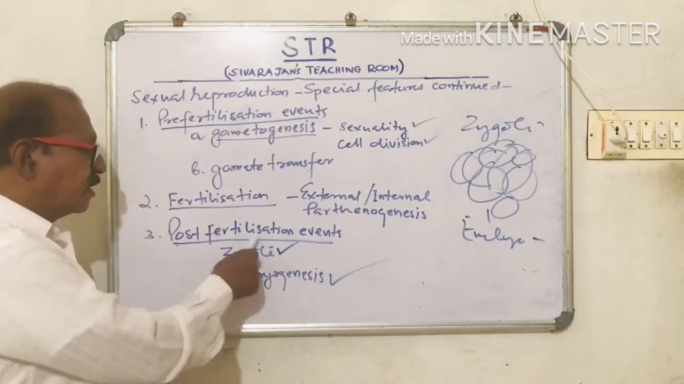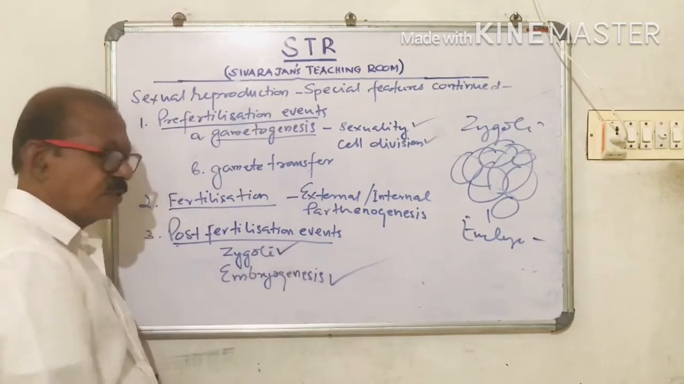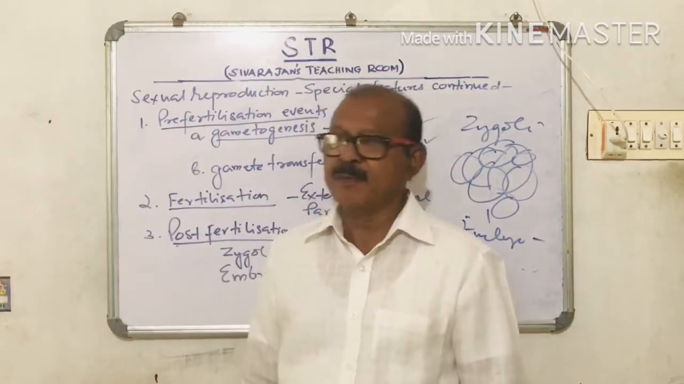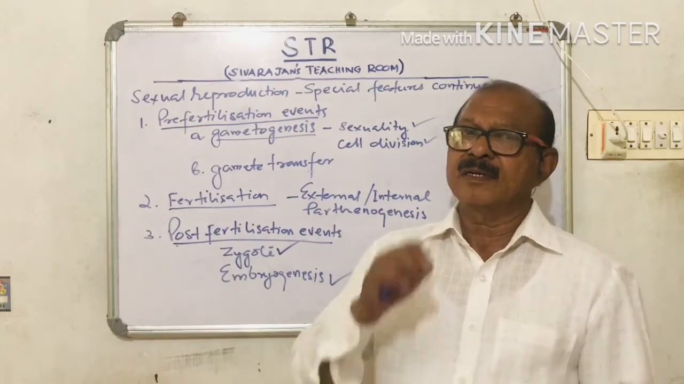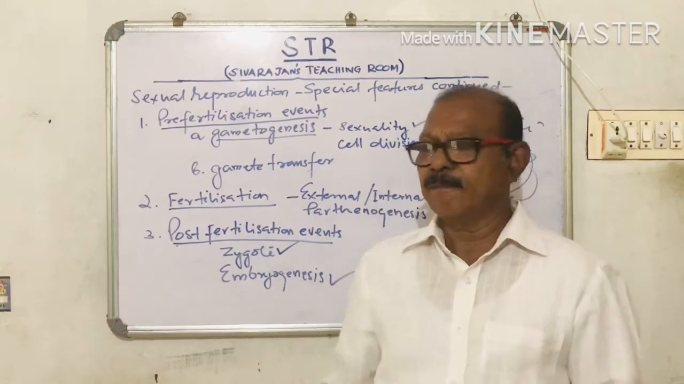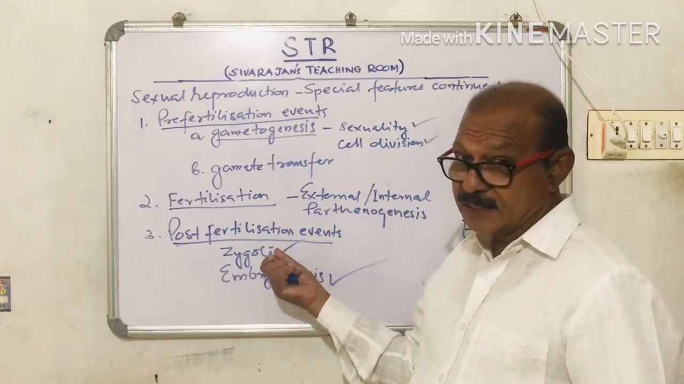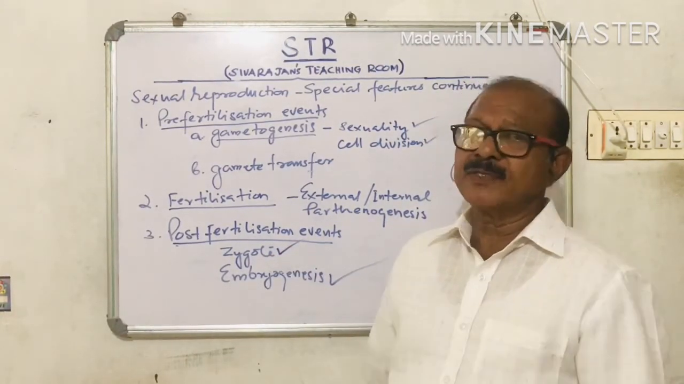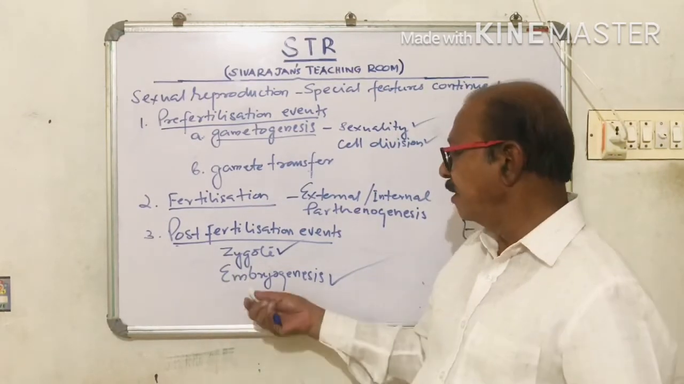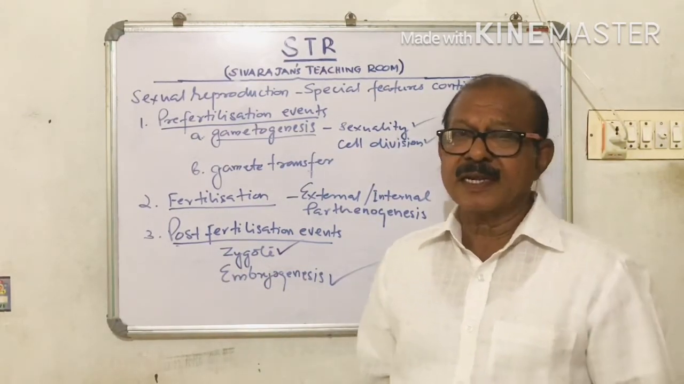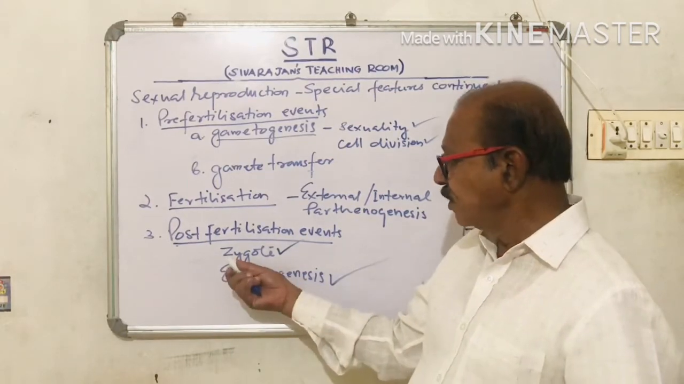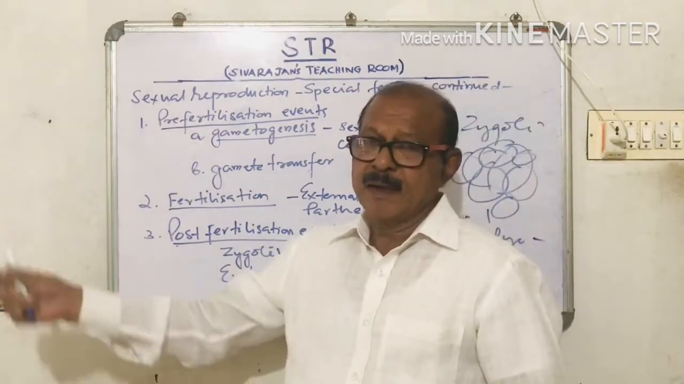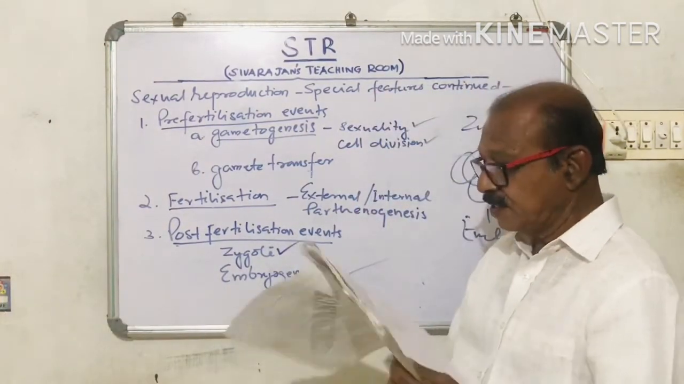So the post-fertilization events are zygote formation and embryogenesis. What is zygote formation? The fusion of the male and female gametes and the formation of a single cell. That single cell is called zygote. The zygote undergoes repeated mitotic division and becomes a large number of cells and finally develops into the next young one. And this process of development of the zygote into embryo and into the next offspring is called embryogenesis.